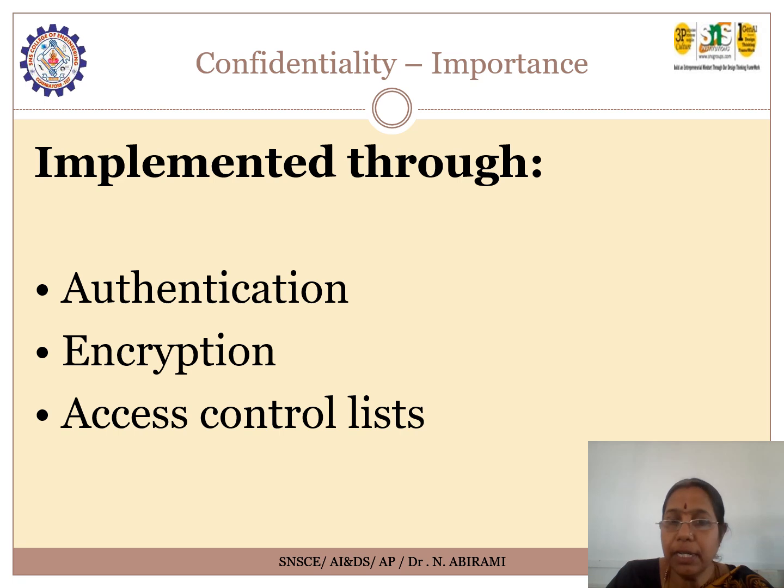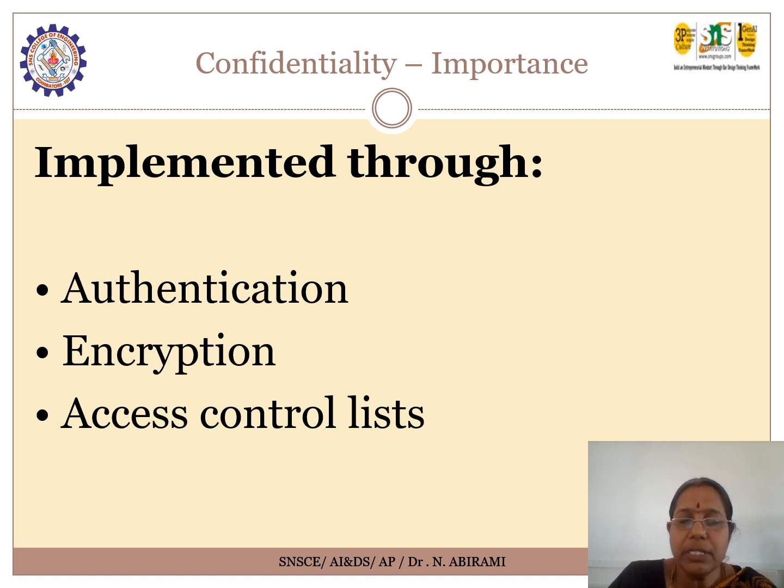The next is encryption. Encryption is a process of converting information into a secret code, which we call ciphertext. The ciphertext is the encrypted form of the message to be conveyed or passed over the internet. So the network carries the ciphertext, and at the receiver end it will be decoded. This is called decryption. So confidentiality can be maintained through the encryption method also.